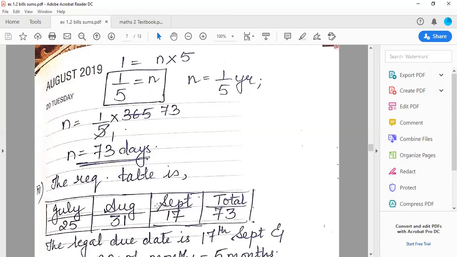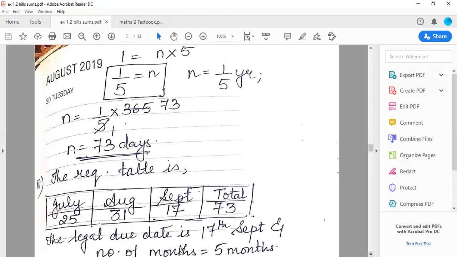So, as you all can see, I have made the table forward. July, August, September. Okay. So मेरे को कैसे भी करके 73 days तक जाना है. So the bill was discounted on 6th of July. That means there are still 25 days in July which are remaining. So here July के 25 days, August 31 days. So if I add them together, I get 56 का total. So I cannot take September के 30 days because वो 73 से ज़्यादा हो जाएंगे. So I only require 17 days of September more to get a total of 73 days. Okay.